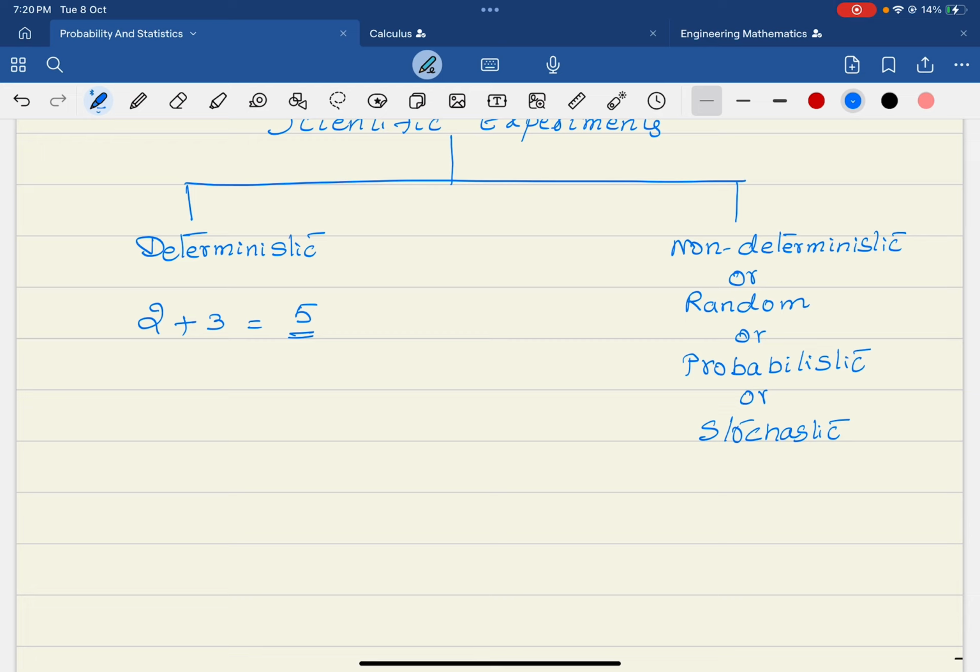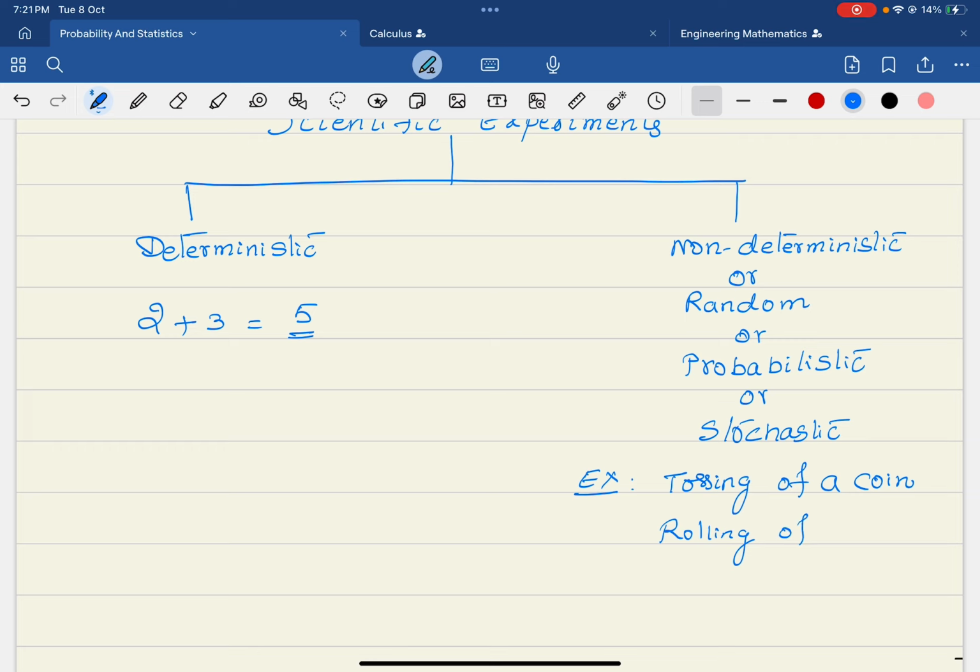To understand these non-deterministic or probabilistic experiments, the immediate example we generally take is the tossing of a coin. When you toss a coin, we don't know whether we are going to get a head or a tail, right? So the occurrence of the head or tail is not a sure event. So that is the tossing of a coin. Or you can take the rolling of a die.